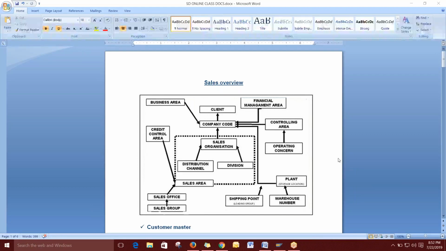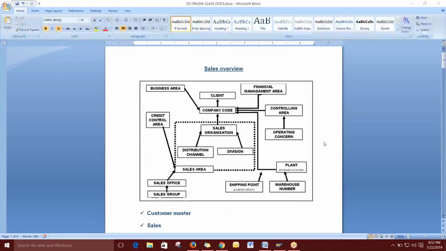In the last class, we completed the enterprise structure. I left out something regarding the sales area and credit control area. Today I will complete these two, and then we can start the masters. Regarding the enterprise structure, do you have any doubts? Do you need any clarification? Shall we move on?